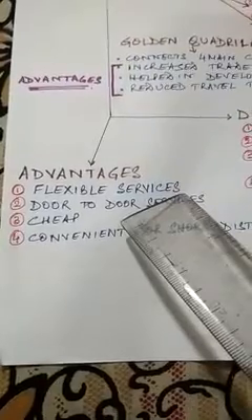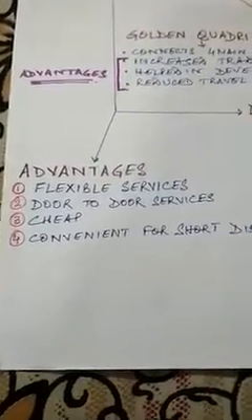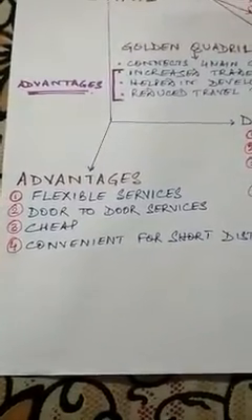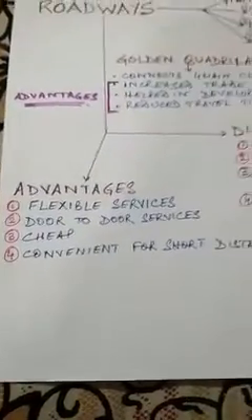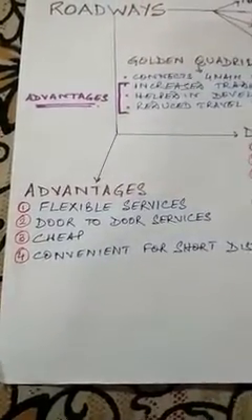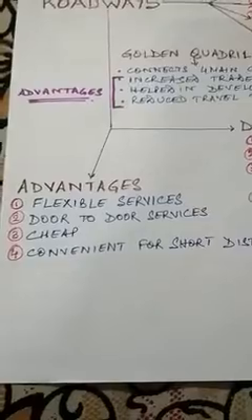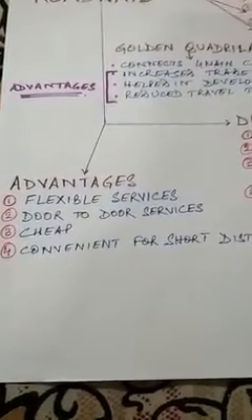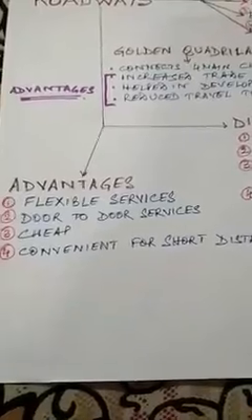Roadways are very flexible because if one road gets blocked, then there are a number of other roads through which you can reach the destination. Second advantage, door-to-door service, because roadways connect every village and every small remote area in India. So door-to-door service is a very important advantage of roadway.